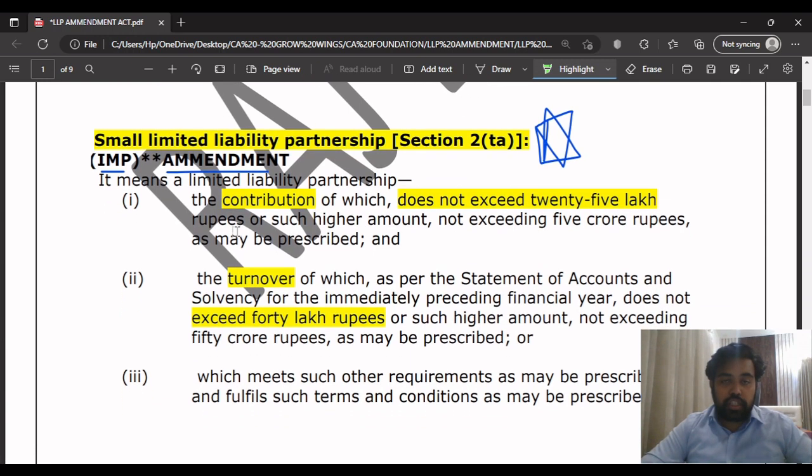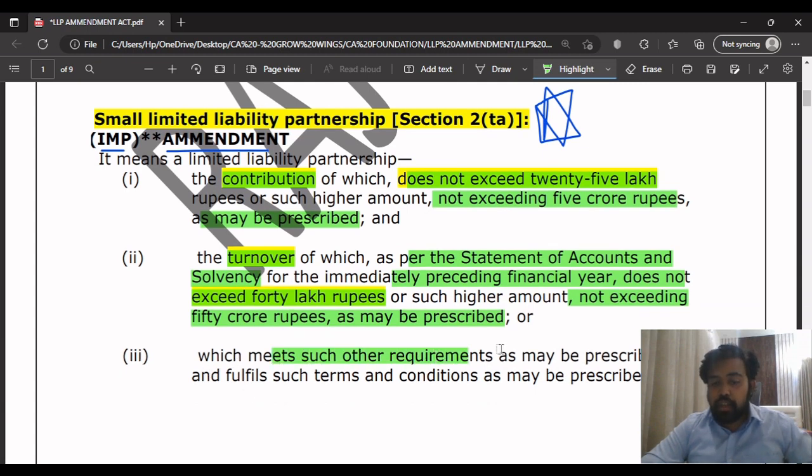Small limited liability partnership means a limited liability partnership where the contribution does not exceed 25 lakhs or such higher amount not exceeding 5 crores as may be prescribed, and the turnover of which as per the statement of accounts and solvency for the immediately preceding financial year does not exceed 40 lakhs or such higher amount not exceeding 50 crore rupees as may be prescribed, or such other requirements as may be prescribed, and which fulfills such terms and conditions. What you should understand in this definition is that the contribution does not exceed 25 lakhs.